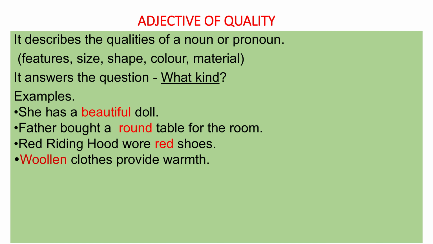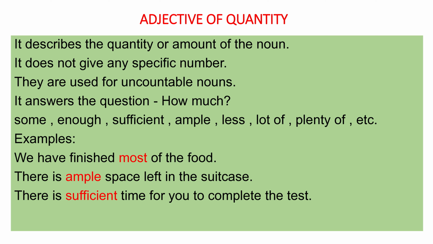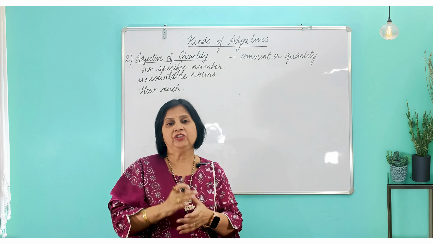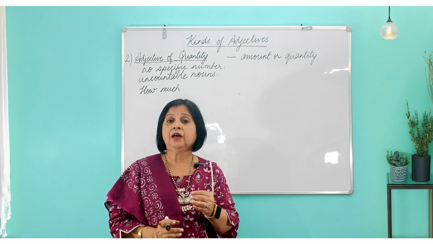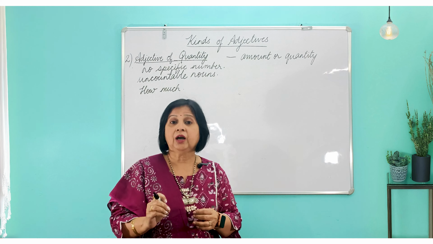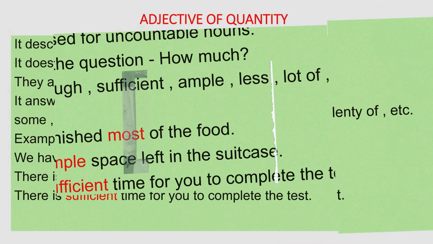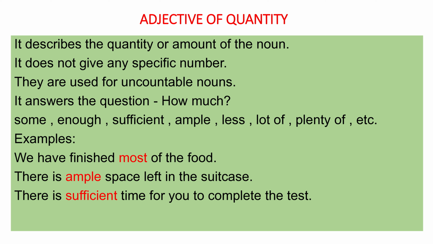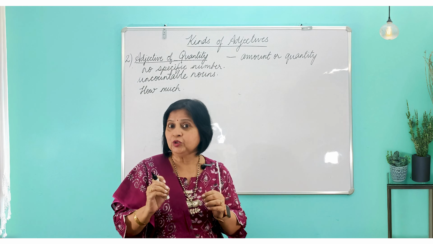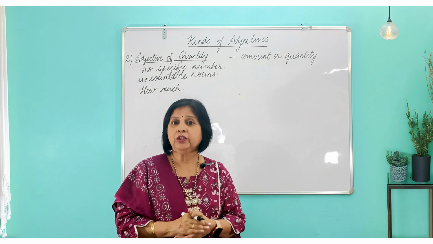Second is adjective of quantity. An adjective of quantity describes the quantity or amount of the noun. It does not specify any given number, and we just have a rough estimate of how much something is, because we use it for uncountable nouns which we cannot count. And these will answer the question how much. For example, we have finished most of the food. How much of the food? Most of the food. So the word most over there is an adjective of quantity.